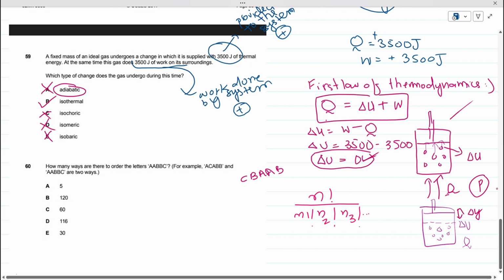Now what does this n factorial mean? See, if you have a number called 5 factorial, this 5 factorial means 5 into 4 into 3 into 2 into 1, which means you have to take the product of 5 with all the numbers down to 1, right? If I ask you about 4 factorial, 4 into 3 into 2 into 1 is 4 factorial. So this n factorial means the total number of letters you have, you take the factorial of that. So how many total letters do you have? 5, right? A, B, B, C. So 5 letters you have.